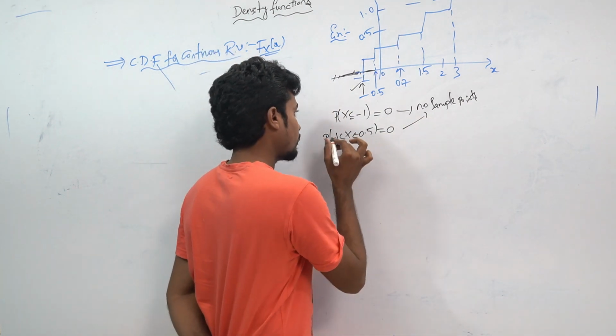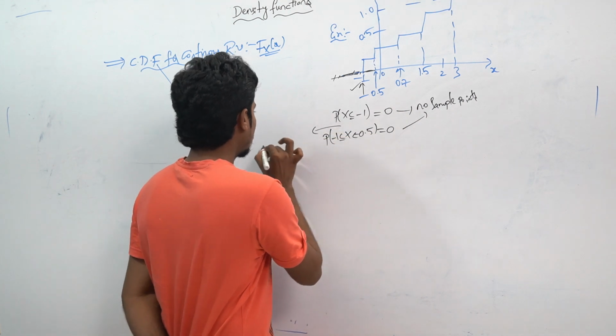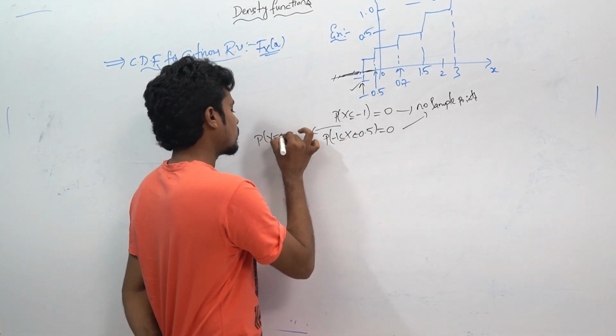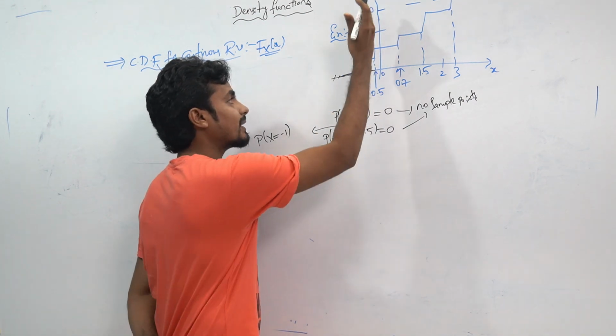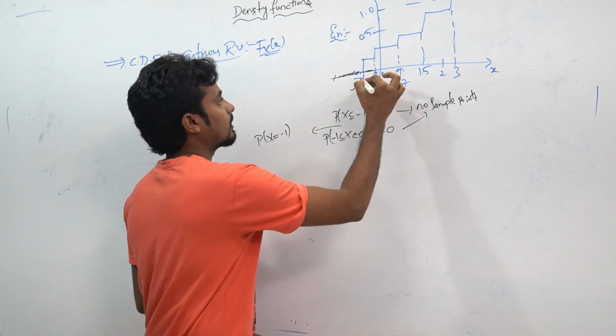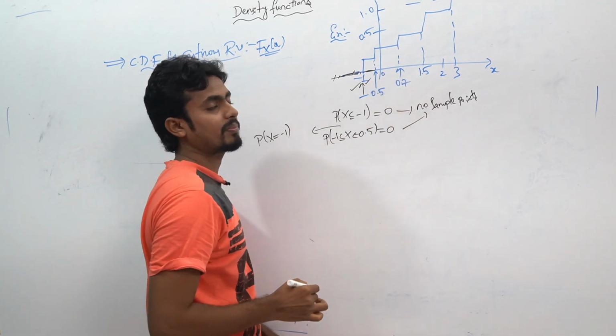In the -1 case, you have the drastic change, right? This is where the discontinuity is present.